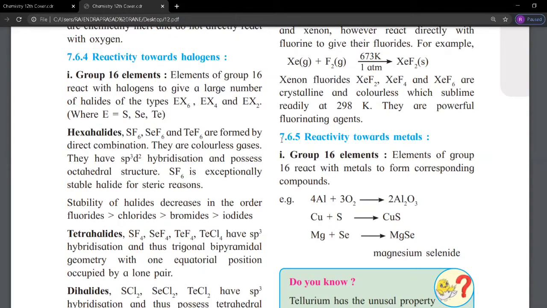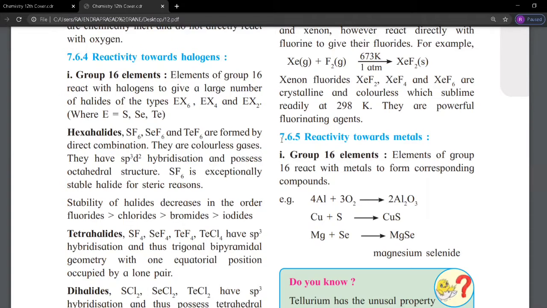First is the hexahalide, that is EX6, then the tetrahalide, that is EX4, the dihalide, that is EX2, and lastly the monohalide, that is E2X2, where E is sulfur, selenium and tellurium. So what are the hexahalides? Only these hexahalides of group 16 elements I would like to discuss.